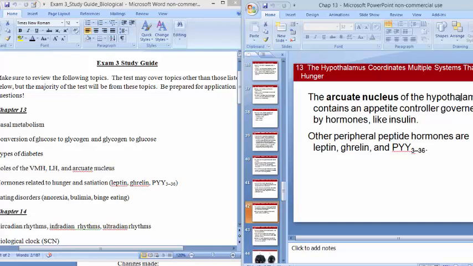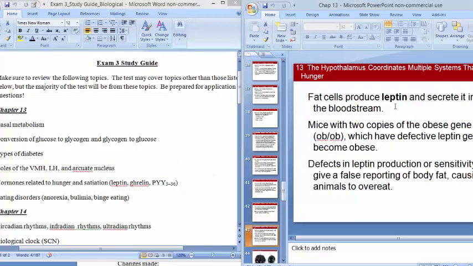Just like how the hypothalamus produces hormones that control the different stages of sleep, it also has hormones that control the different types of hunger and satiation. So this is going to be important for producing these substances that are listed here, hormones related to hunger and satiation. So fat cells produce leptin.